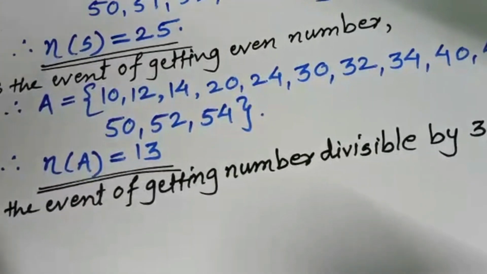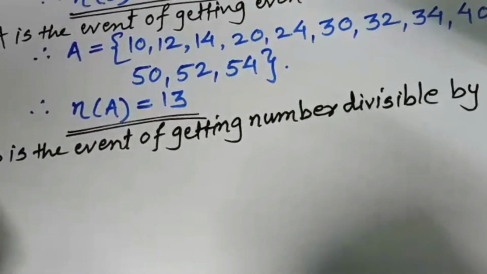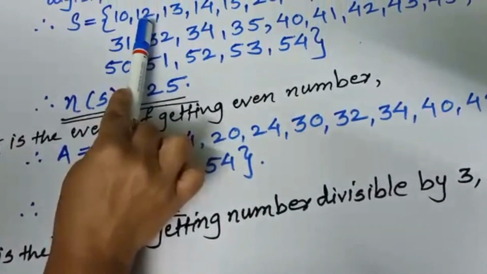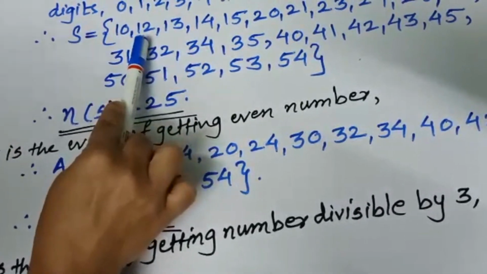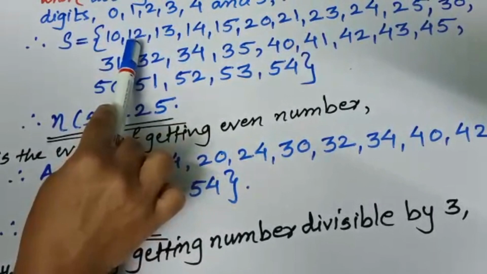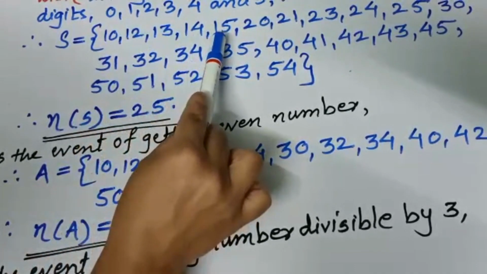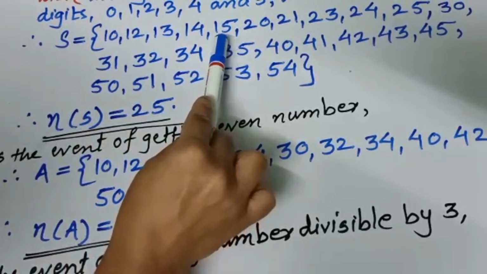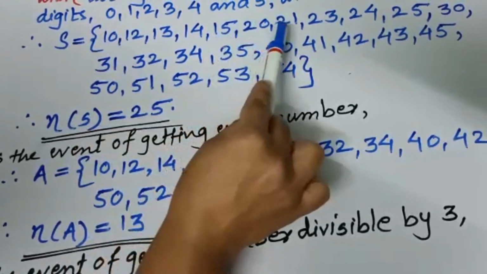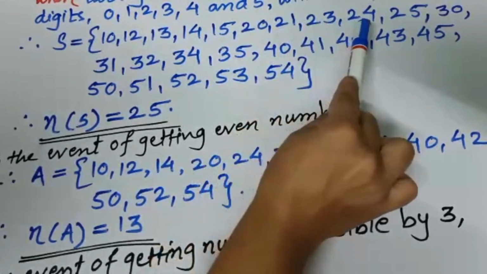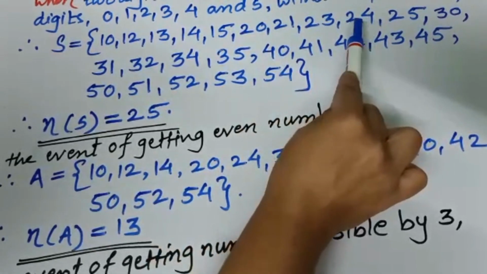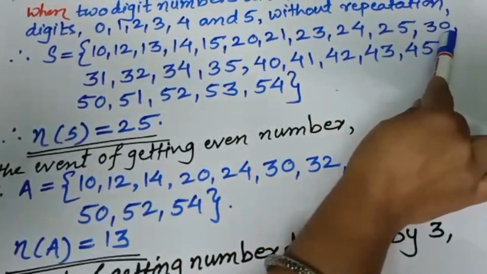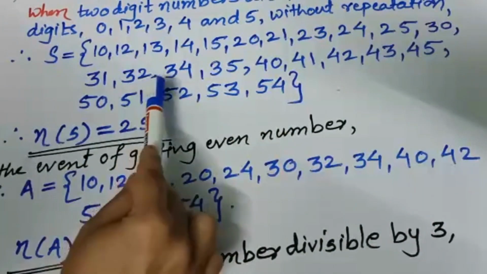For example, here, see from this sample space. 1 plus 2 is 3, and 3 is from 3 times table, means it is divisible by 3. Okay. Then next is 15, means 1 plus 5 is 6, and 6 is also coming in 3 times table. Then 21, 24, how? 2 plus 4 is 6. Then 3 plus 0 is 3, it is also divisible by 3.